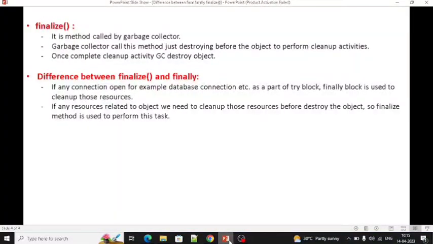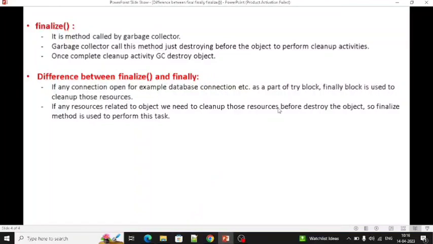Third one is the finalize method. So this method is called by the garbage collector. When there is an object that the garbage collector wants to destroy, before that destruction, the garbage collector will call this method to clean up whatever resources are assigned to that object. It will clean up all. So for that purpose we will use this finalize method.